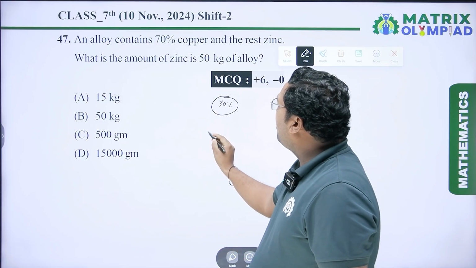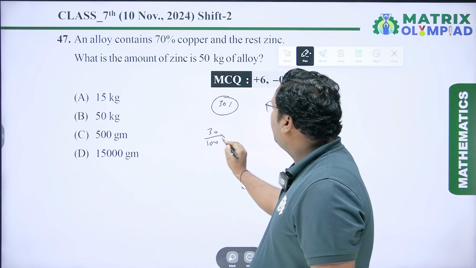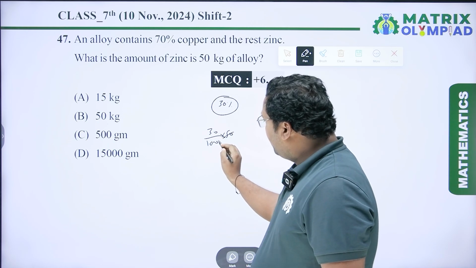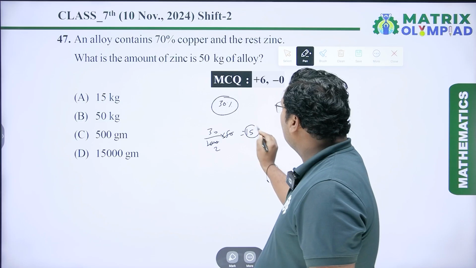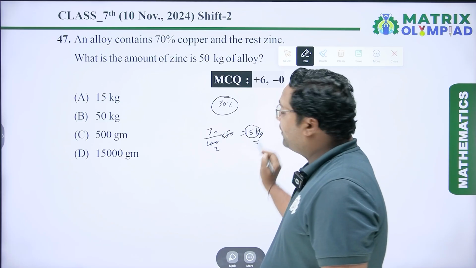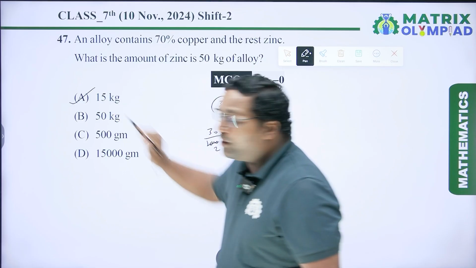So the amount of zinc is 30 upon 100 into 50 kg. 50 divided by 100 is 2 and 30 by 2 is 15. So the amount of zinc is 15 kg, so 15 kg is the right option.